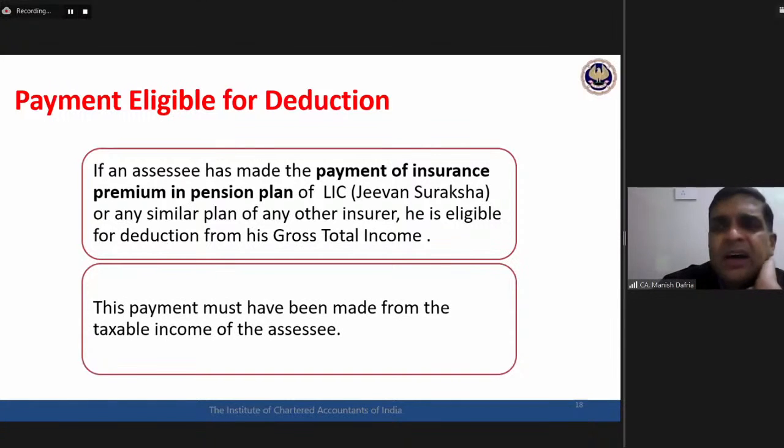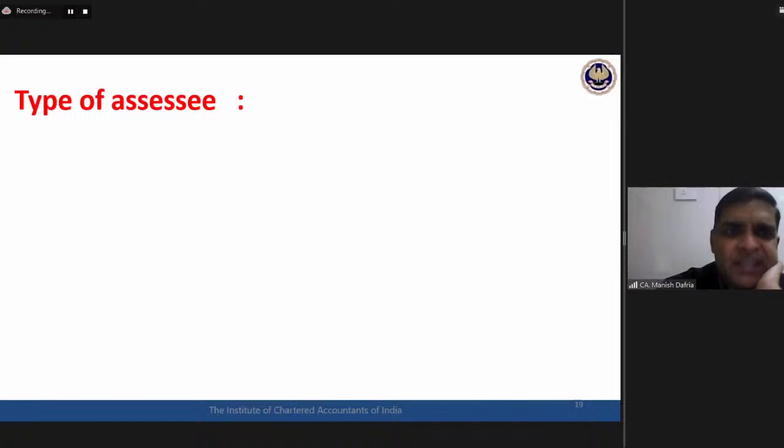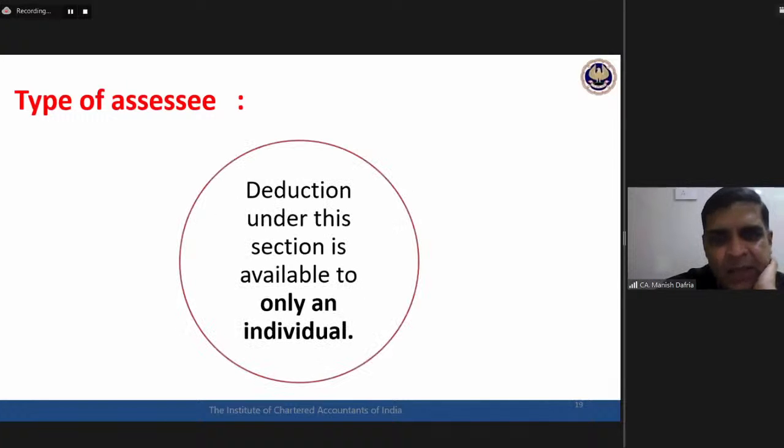Okay. The requirement is this: the payment must have been made out of the taxable income of the assessee. Okay. This contribution to pension plan of the insurance companies paid out of taxable income of the assessee, 80CCC deduction is available. Who are eligible?